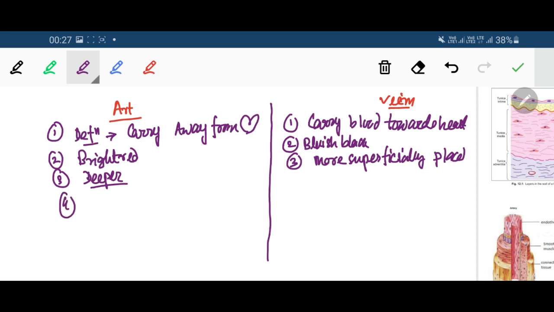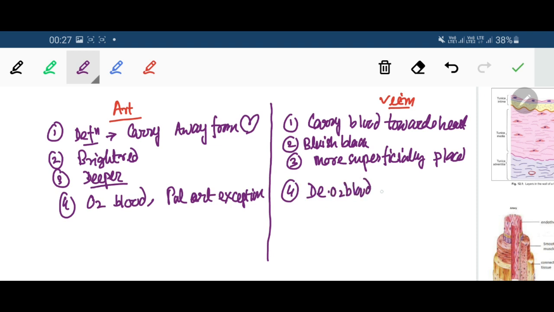Next is the transport. The arteries transport mainly oxygenated blood, except the pulmonary arteries, whereas the veins carry the deoxygenated blood. The exception is the pulmonary vein, which carries the oxygenated blood.